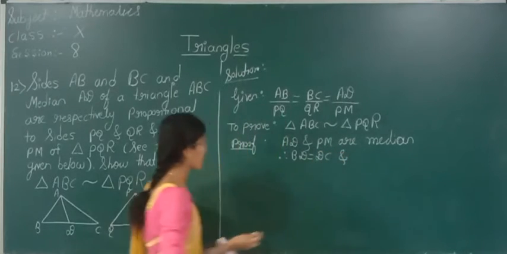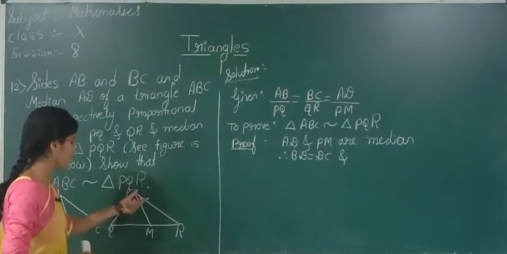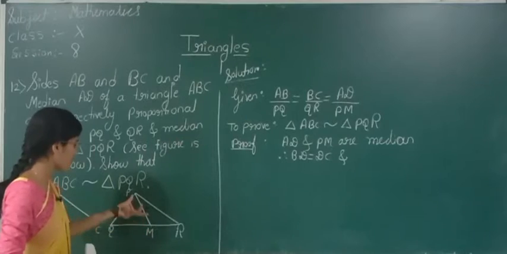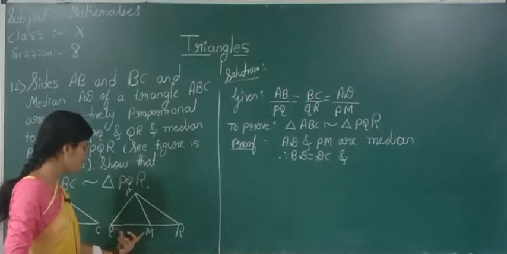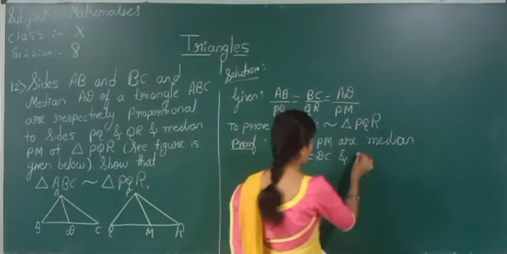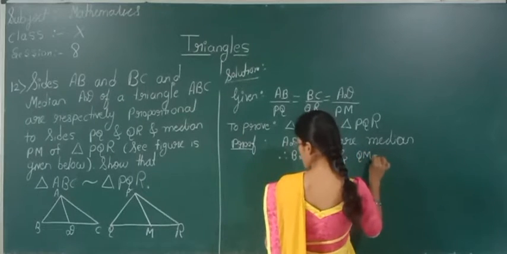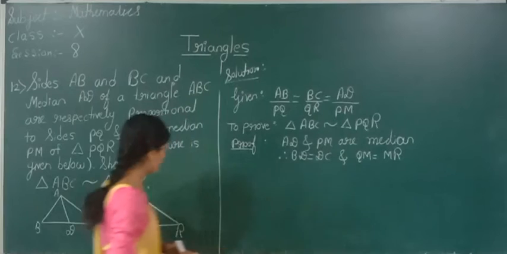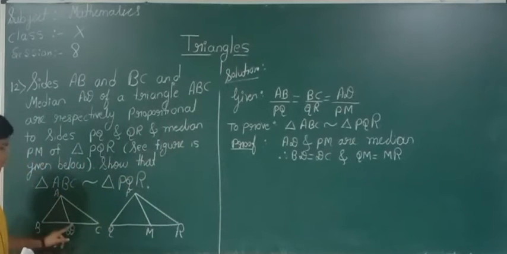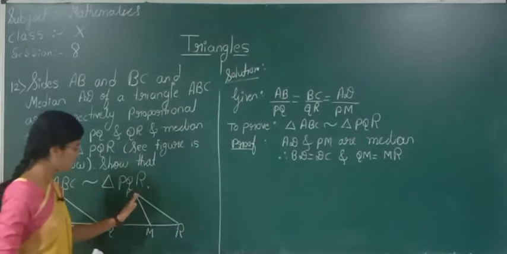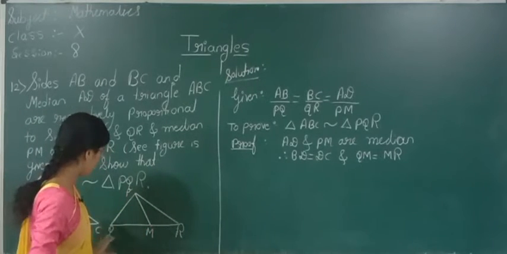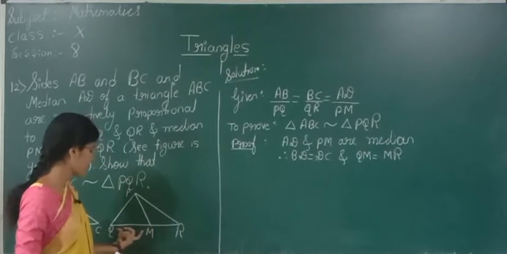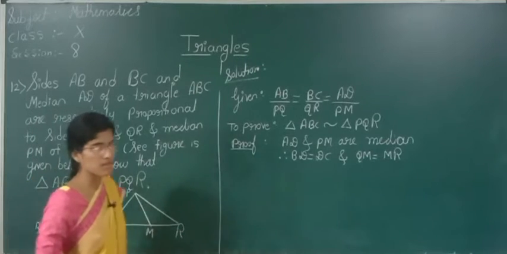And PM is a median in triangle PQR. What we can tell? QM is equal to MR. These are equal because if AD is a median, BD is equal to DC. And if PM is a median in triangle PQR, we can tell that QM is equal to MR.